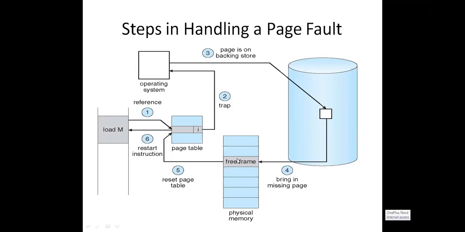Whenever we keep it in the main memory, automatically we need to change this I bit to V. Why do we need to change the I bit to V? Because now the page is in the main memory frame, so we need to keep it as V, and then we need to restart the instruction. Now you can execute the instruction. Why? The information is available in the main memory.